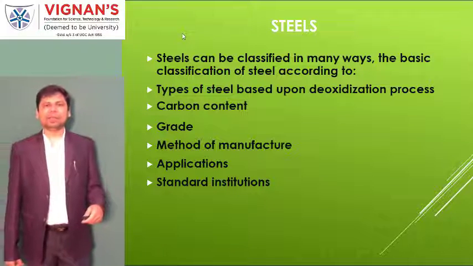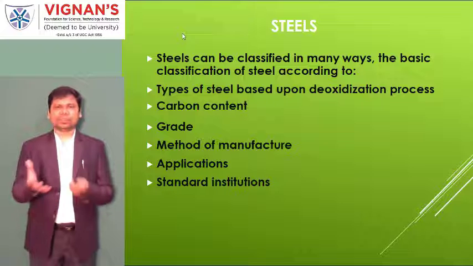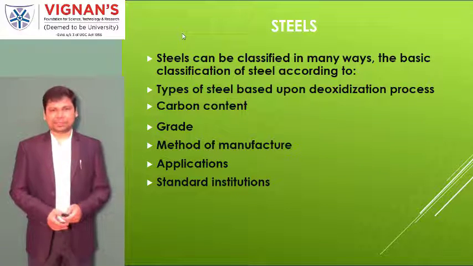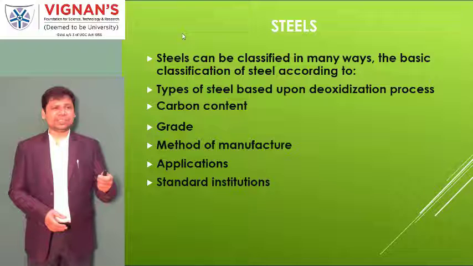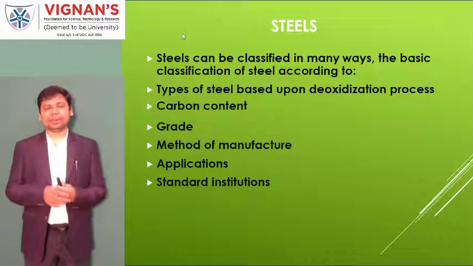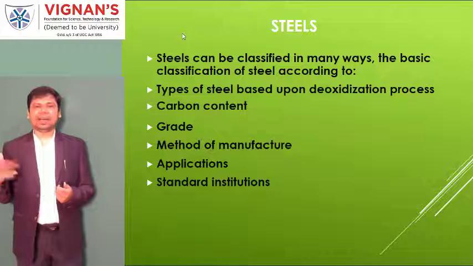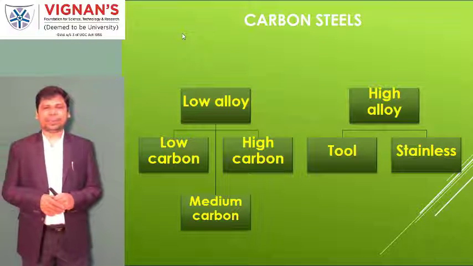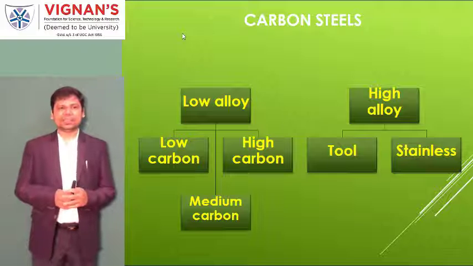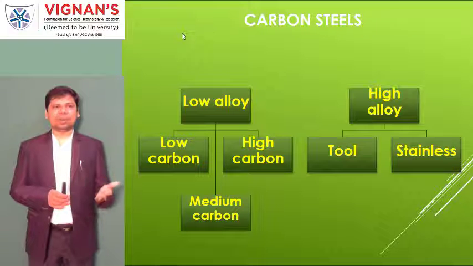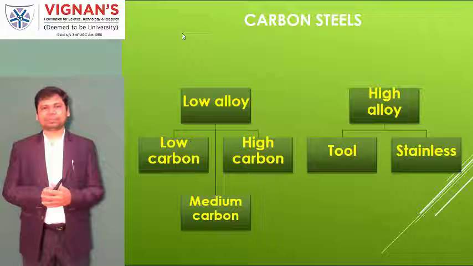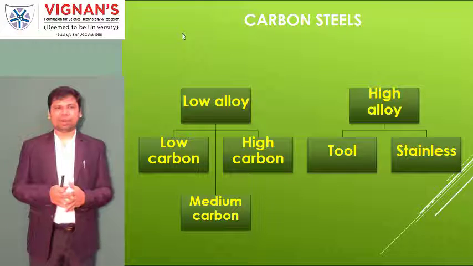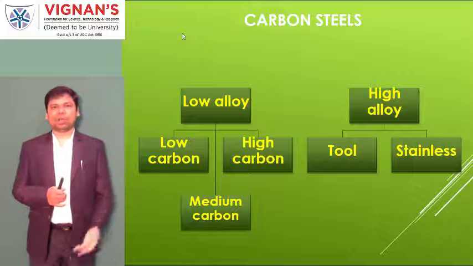But from a first year graduation student's point of view, we are talking about only a few categories. One is carbon content, and the second is alloy steels. So first we go to the carbon content. Steels are categorized as low carbon steels and high carbon steels. Otherwise, if you observe from the diagram, low alloy and high alloy. First we talk about low alloy.